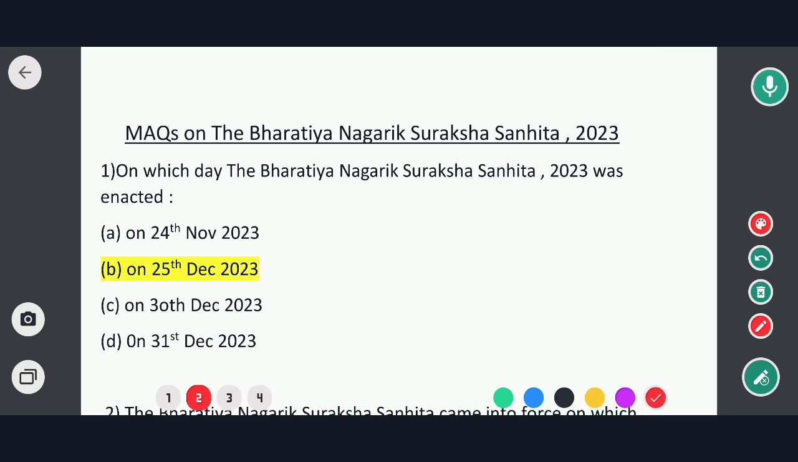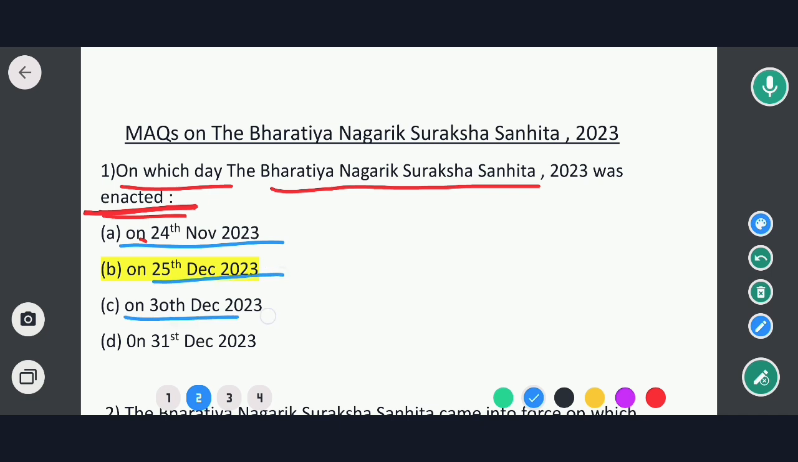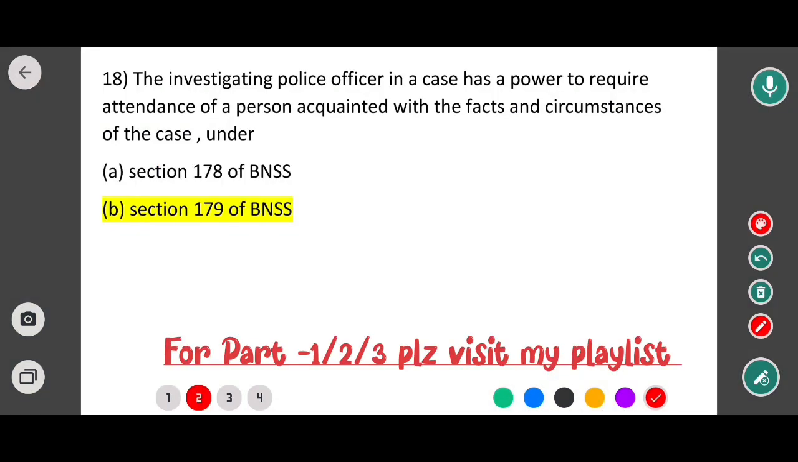See, the first question is: on which day was the Bharatiya Nagarik Suraksha Sanhita 2023 enacted? This date is very important for your purpose. Enact कब किया गया था? देखिए, options are: 24th November 2023, 25th December 2023, 30th December 2023, and 31st December 2023. So in this case, the correct option would be option B. Option B would be the correct answer.